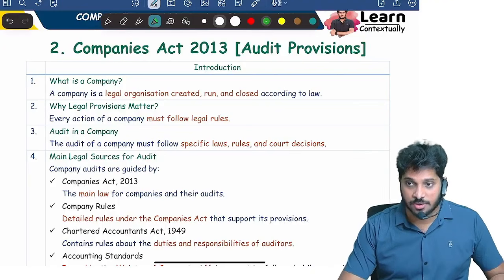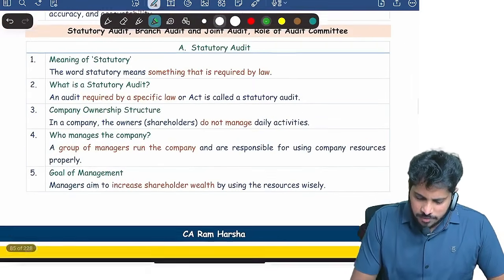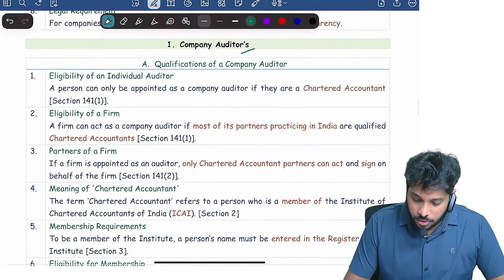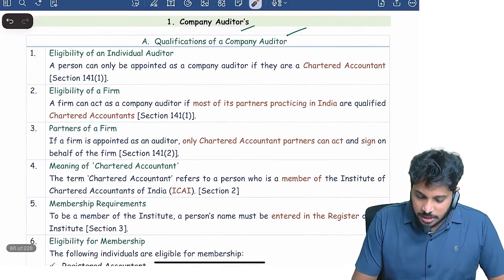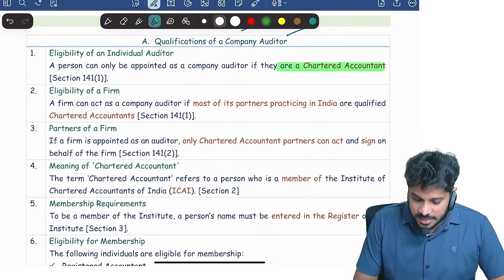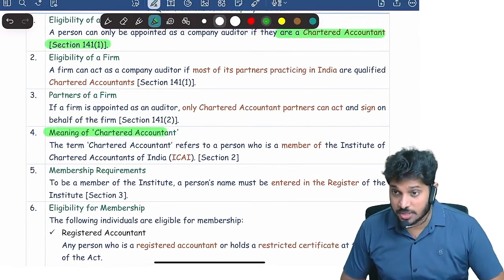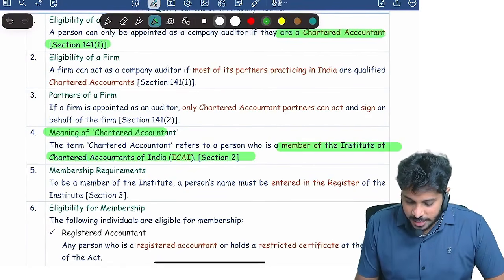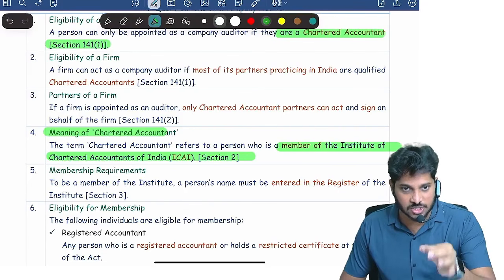Now let us discuss financial audit, one of the major topics in this chapter. What are the qualifications of the financial auditor? Who can be the company auditor? A person can be appointed as an auditor only when he's a chartered accountant. Now, what do you mean by a chartered accountant? A person who is a member of the Institute of Chartered Accountants of India and has a certificate of practice is defined as a chartered accountant.